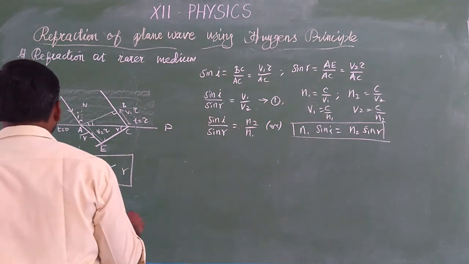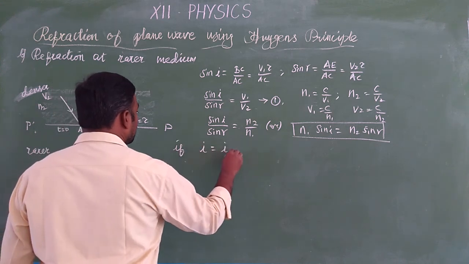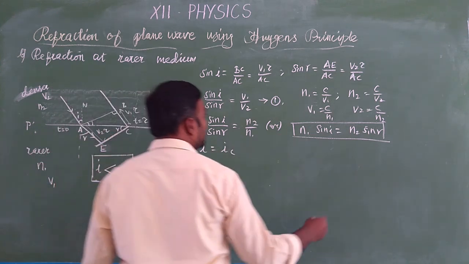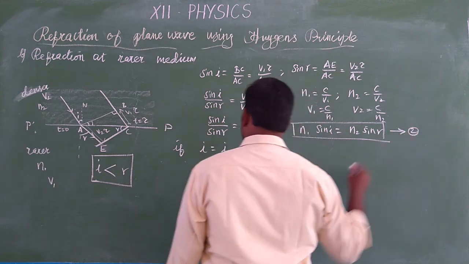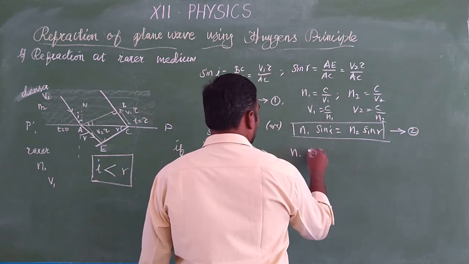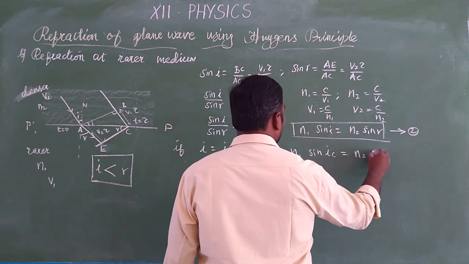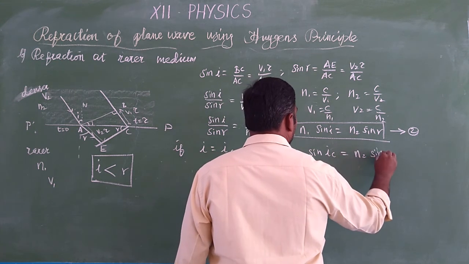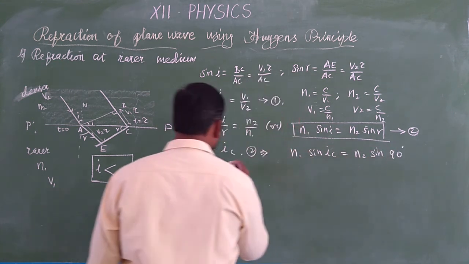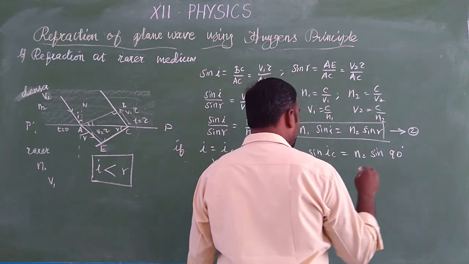So due to this, if the angle of incidence is taken as IC, then how does the formula change? Then we substitute: N1 sin IC is equal to N2 into sin 90 degree. So in this case, the refracted angle becomes 90 degree. What is the value of sin 90 degree? 1.